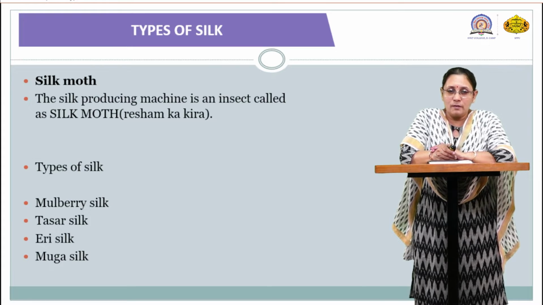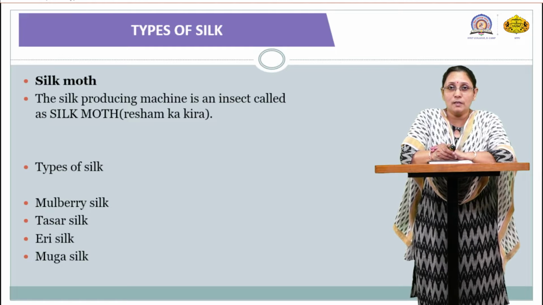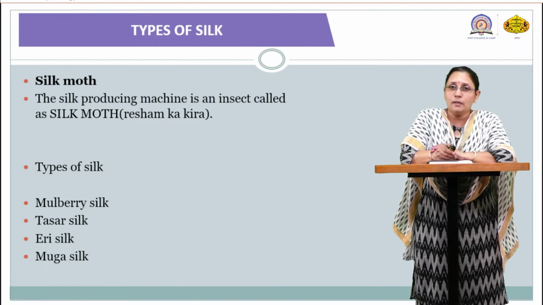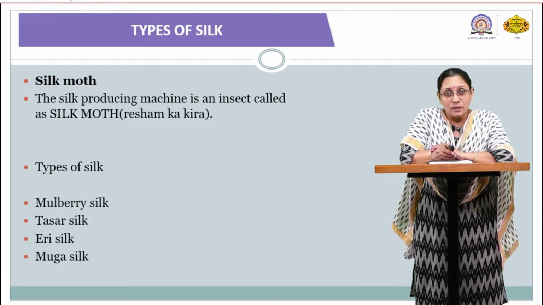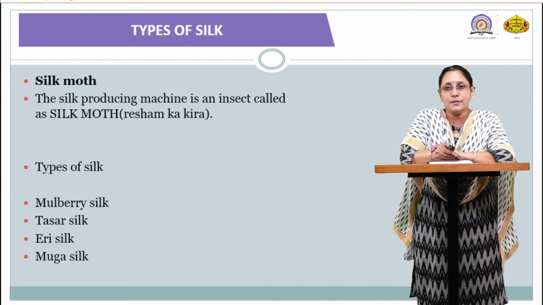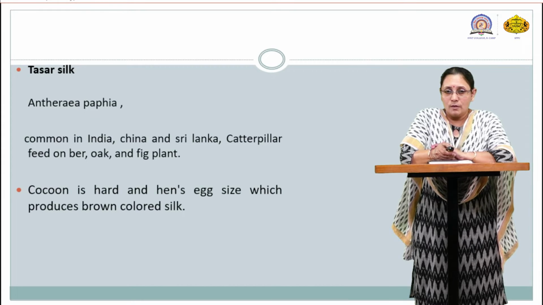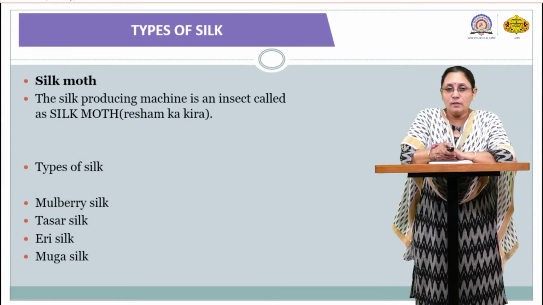So, types of silk: mulberry silk, tussar silk, airy silk and muga silk. Remember, these types of silk are labeled according to the type of insect. Means muga silk is produced by the muga silkworm, mulberry silk is produced by the mulberry silkworm, which we call BOMBYX mori, the name of that particular insect. Then tussar silkworm, airy silkworm and muga silkworm. These are the types of silk, labeled as per the type of the insect. First of all we will talk about the mulberry silk.